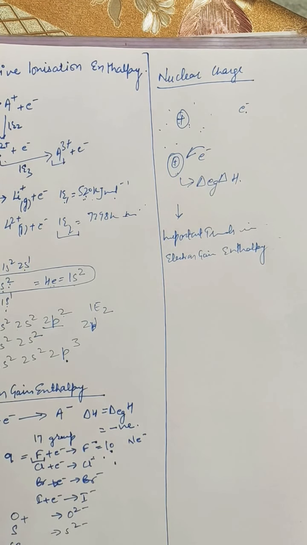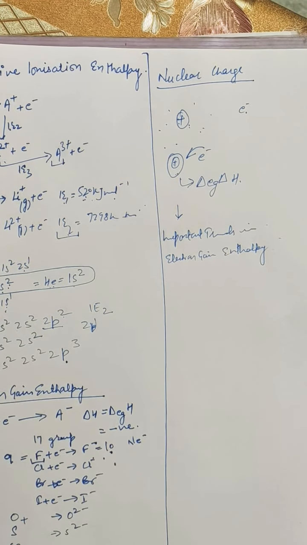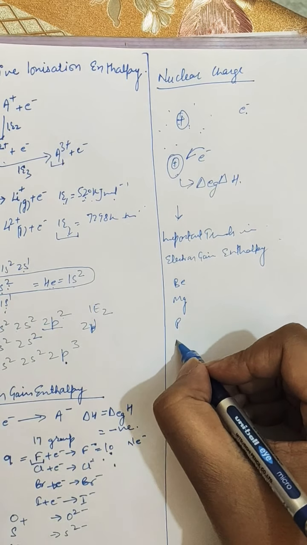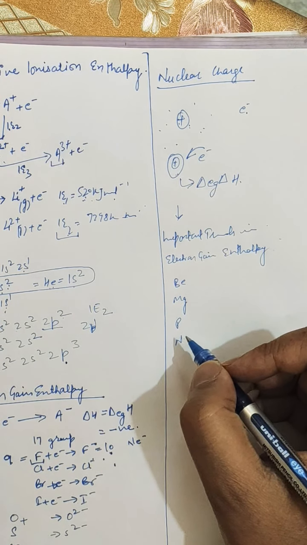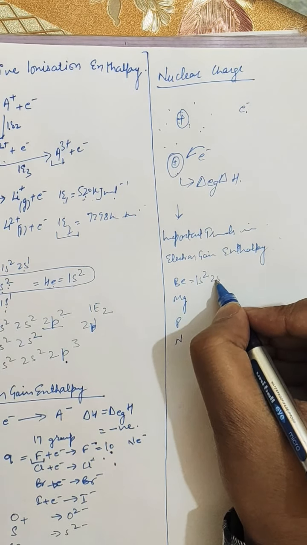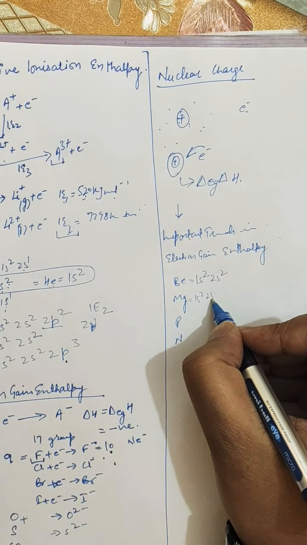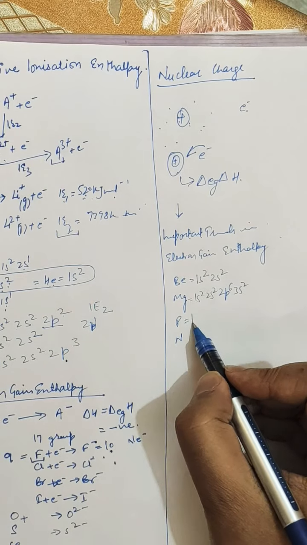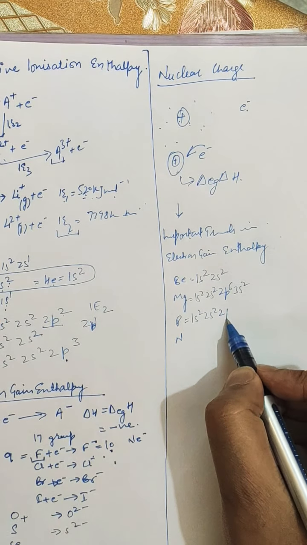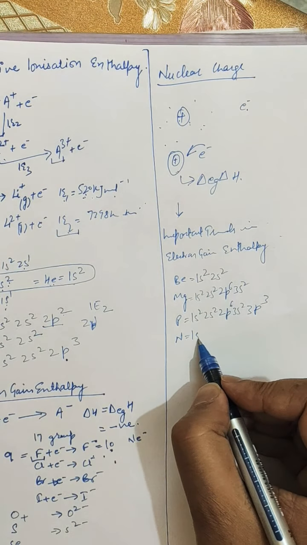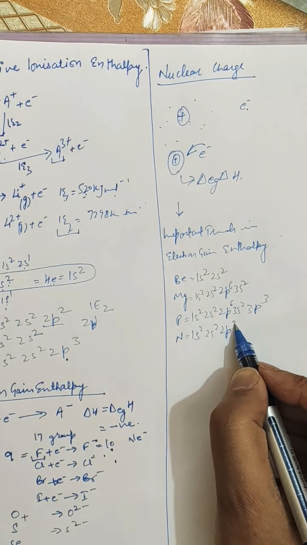Similarly, electron gain enthalpy values of noble gases are positive, while those of beryllium, magnesium, nitrogen and phosphorus are almost zero. The electronic configuration of beryllium is 1s2 2s2, magnesium is 1s2 2s2 2p6 3s2, phosphorus is 1s2 2s2 2p6 3s2 3p3, and nitrogen is 1s2 2s2 2p3.